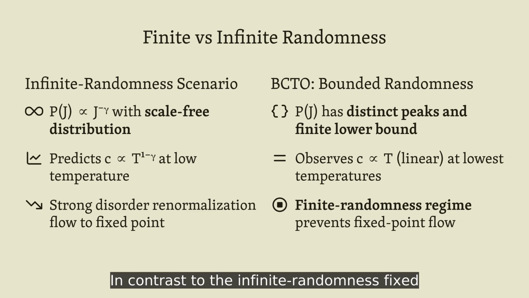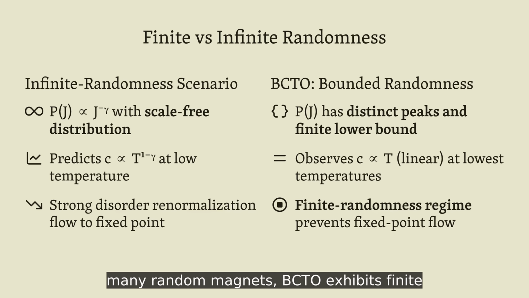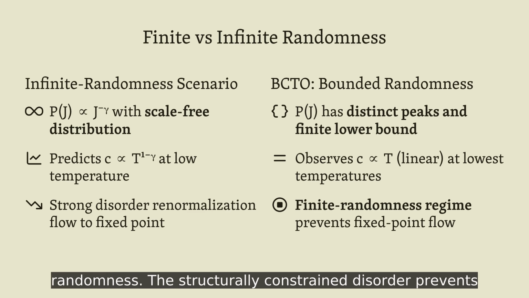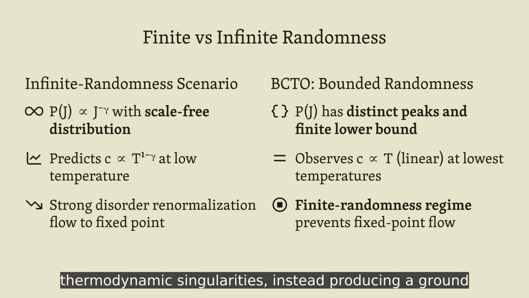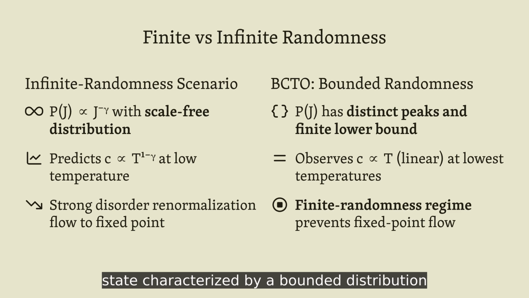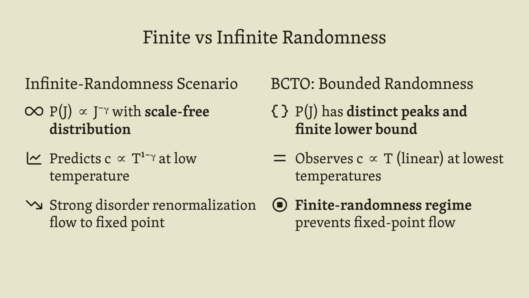In contrast to the infinite randomness fixed point predicted by strong disorder renormalization for many random magnets, BaCu₁/₃Ta₂/₃O₃ exhibits finite randomness. The structurally constrained disorder prevents the scale-free exchange distribution and associated thermodynamic singularities, instead producing a ground state characterized by a bounded distribution with multiple energy scales.